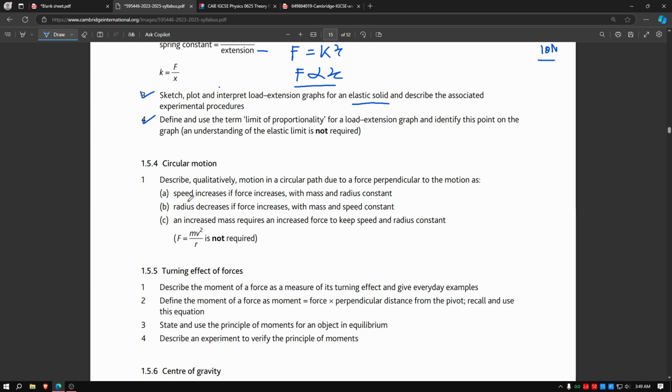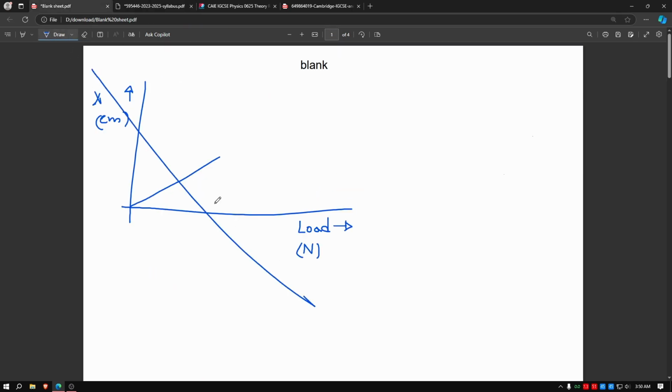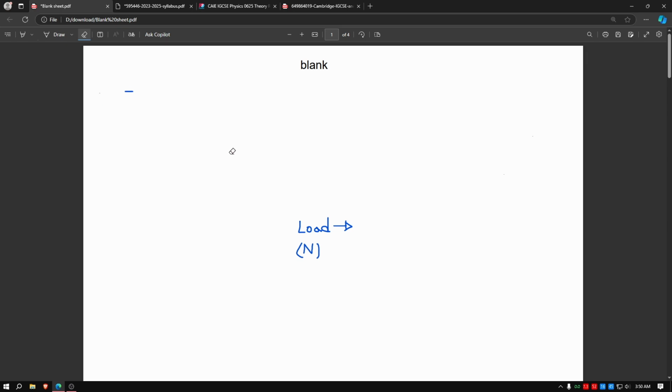Okay, so how do we see speed increases? And remember, mass and radius are constant. So let us erase this. Okay, my bad. We draw a circular path, and this is the center. On this circular path there is a car or an object. This object is going forwards and there is a perpendicular force this way, and this way, keeping the mass in this circular orbit.